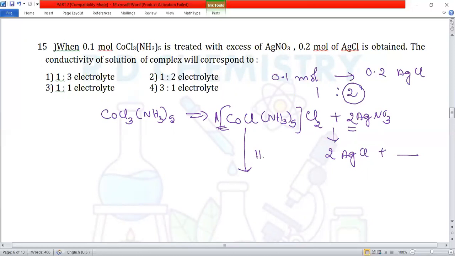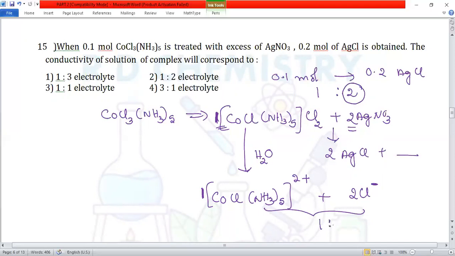Now this complex, when dissolved in water, will undergo ionization to give [Co(Cl)(NH3)5] and outside the bracket we have 2 chloride counter ions, 2 Cl minus. There are 2 negative charges and 2 positive charges. Suppose I take 1 mole, it will give 1 mole of the complex cation and 2 chloride ions. So this is in the ratio of 1:2, or altogether 3 ions. Therefore 1:2 is the answer, option number 2.